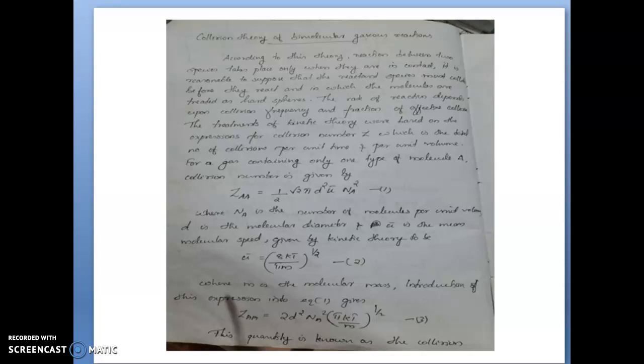Well, the first one is that according to this theory, reaction takes place only when they are in contact. That means it is reasonable to suppose that the reactant species must collide before they react. And in this collision theory, the molecules are considered as hard spheres. And the rate of reaction depends upon collision frequency and a fraction of effective collisions.